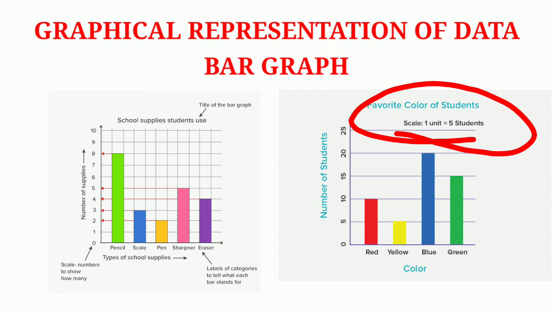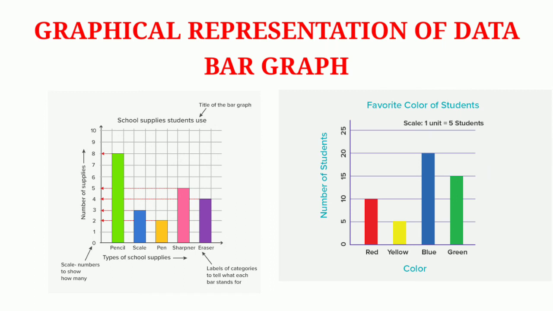You must write it on the upper right side of the graph sheet. The next one is the width of the rectangular bars. It must be equal in all. See the two figures. You can see that the widths of all the rectangular bars are equal. So these are the steps of drawing a bar graph.